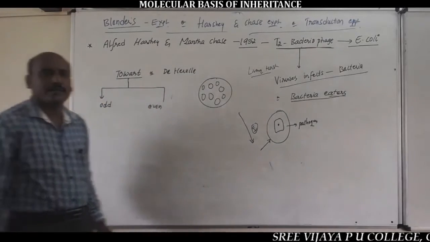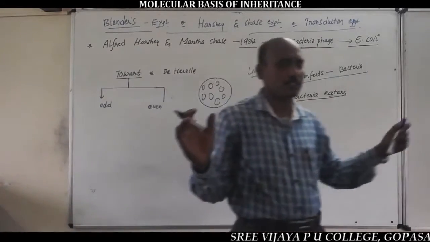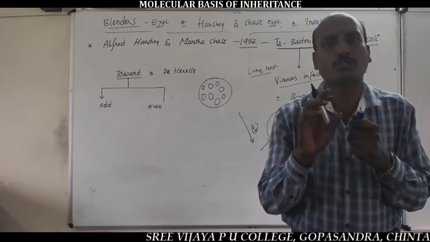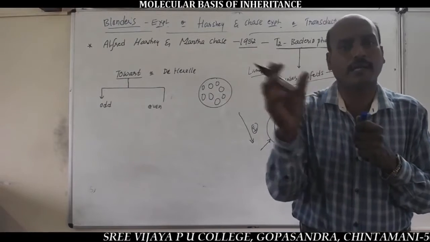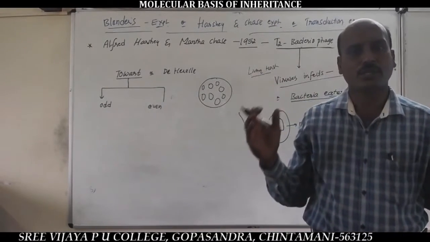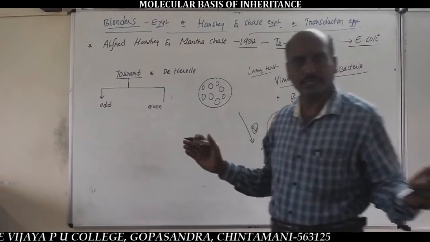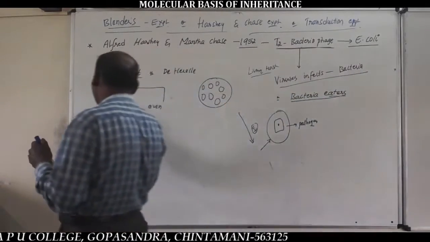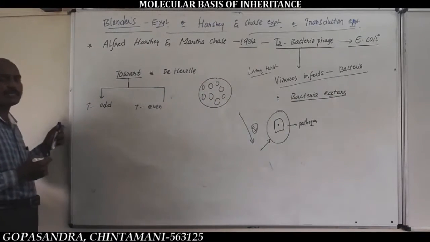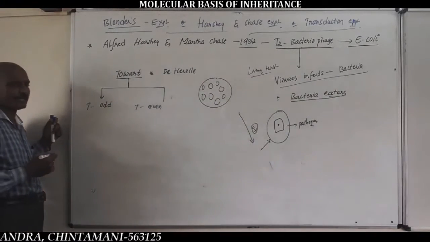Be concentrated here. Bacteriophages were first observed by Twort and his co-worker d'Herelle, who classified the bacteriophages into two groups: T-odd phages and T-even phages.